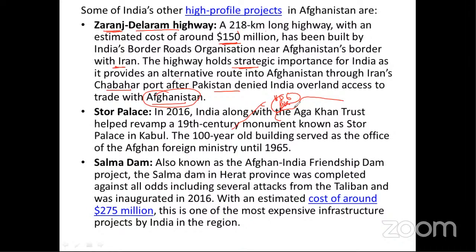So it is very difficult for India to trade with Afghanistan. That's why India, through the sea route, constructed a port called Chabahar Port in Iran, and with the help of this port, constructed a highway called the Zaranj-Delaram Highway. I will show you on the map.